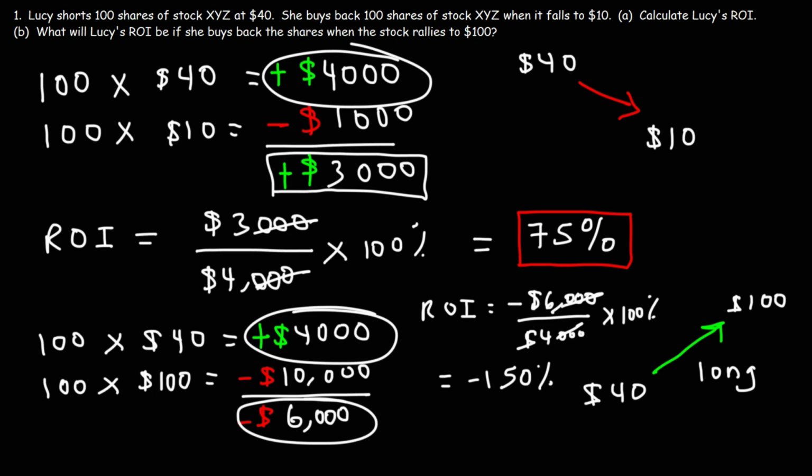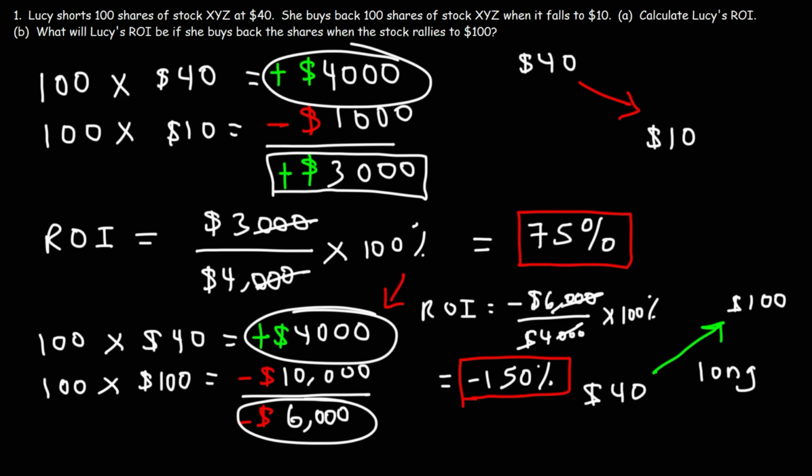So her ROI on this trade is -150%. So it's greater than her original position. And thus lies the danger in shorting a stock. If the stock doesn't move in your favor, you can lose more than the amount that you opened a trade with.